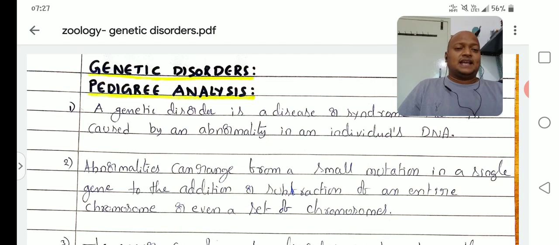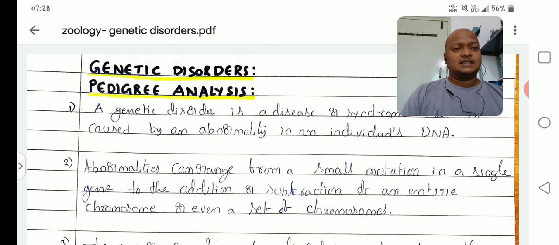Second point: abnormalities can range from a small mutation in a single gene to the addition or subtraction of an entire chromosome or even a set of chromosomes.